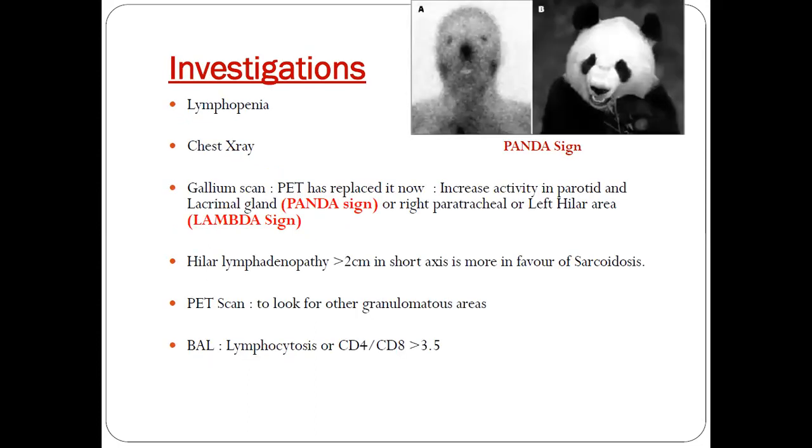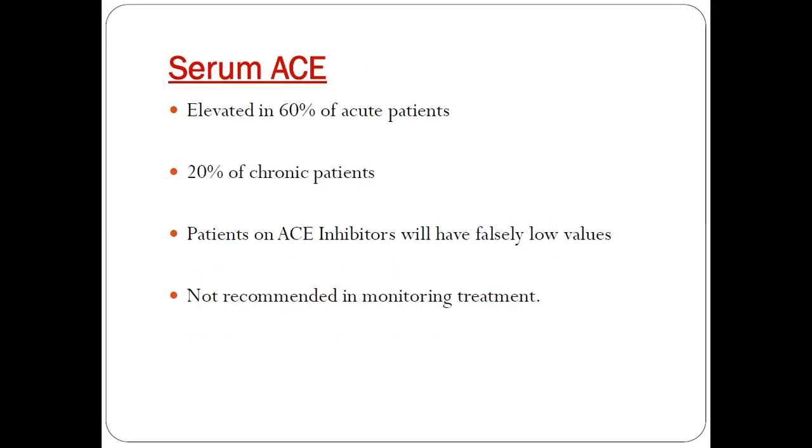And coming to the investigations, we should do an EBUS along with lung biopsy to find these non-caseating granulomas. Apart from this, we need to do a BAL and see the CD4 to CD8 ratio. If it is more than 3.5, that is very specific for sarcoidosis. And hilar lymphadenopathy, if it is more than 2 centimeters in the short axis, favors sarcoidosis.